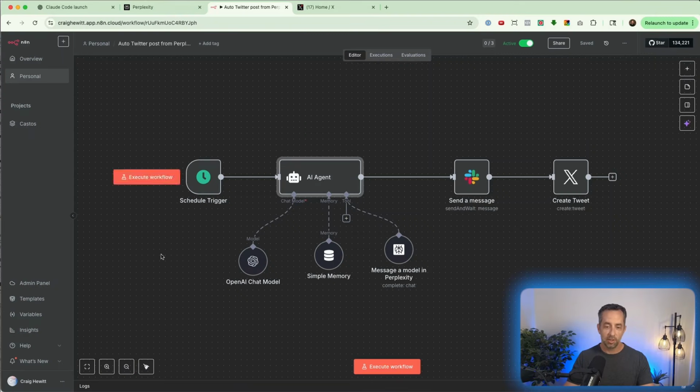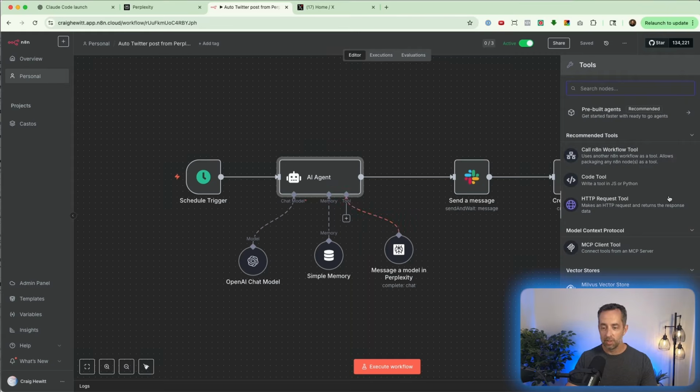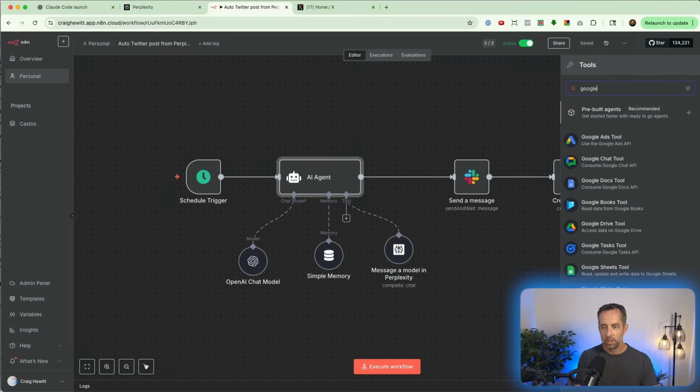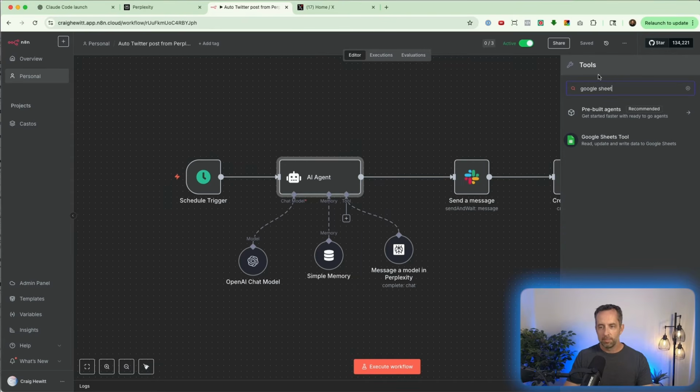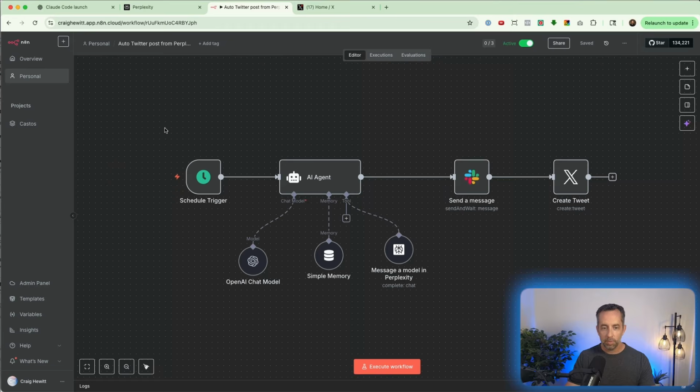AI automation would be just stringing together several different steps and tasks using tools that could or could not involve AI. And an agent can be one of those things. And that's kind of what this is. This is an automation and it involves an agent. So an agent is kind of this brain and it has a model, memory, and tools that it has access to. And it can have several tools. So you could have another tool here like Google Sheets, right? You could do that. But that's what this does.